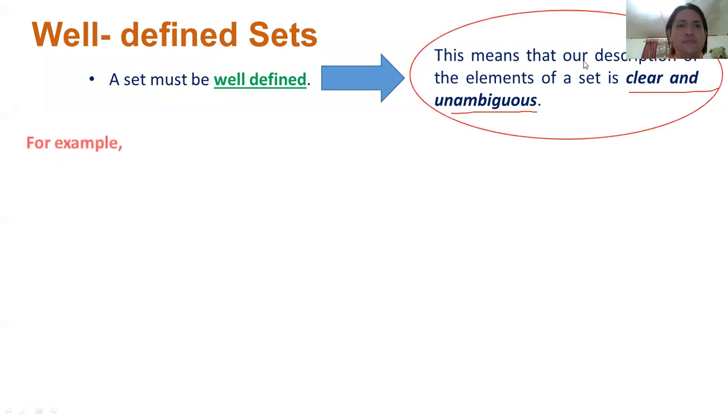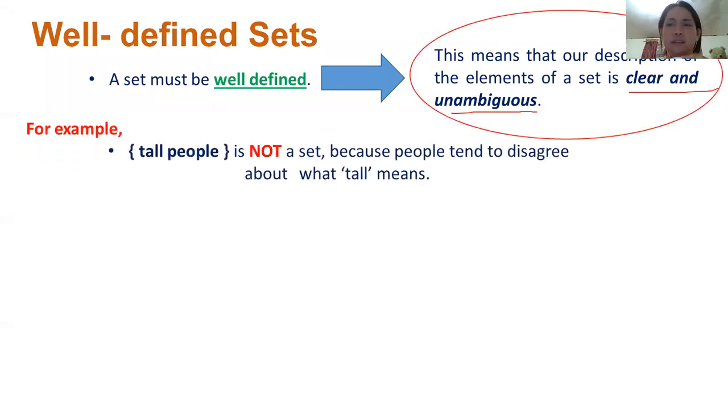Let's have an example: tall people, a set of tall people. Try to imagine tall people. When you say tall people, is it well-defined? Next question: is it clear to say tall people? Can you define them? Can you tell me who the tall people are? It's actually very hard to understand who the tall people are because there are many tall people. It's uncountable. So tall people is not a well-defined set.